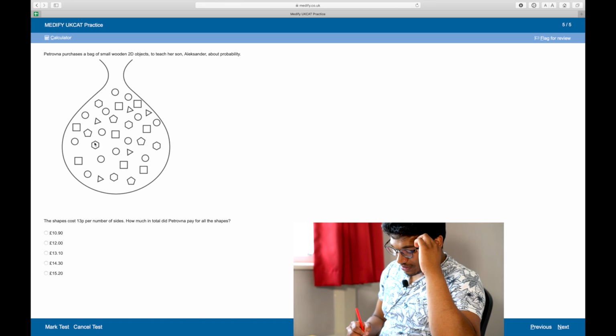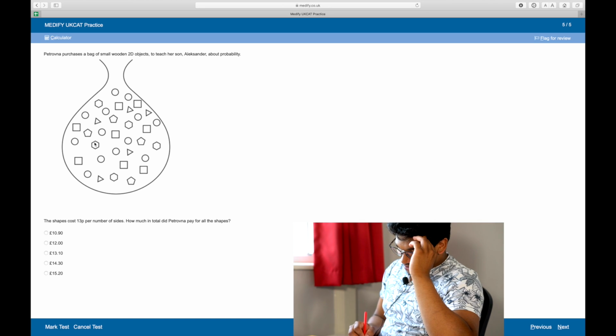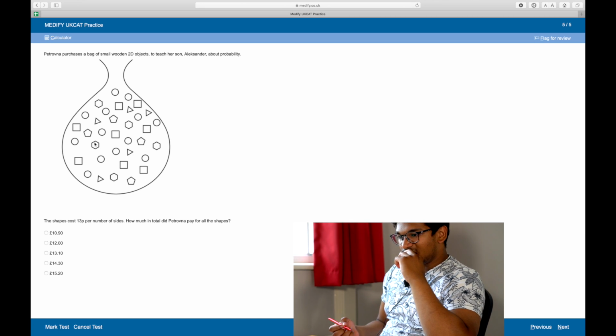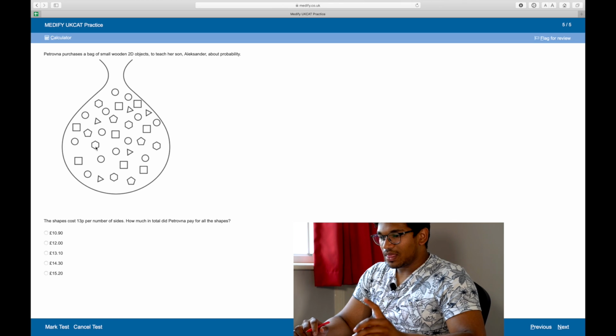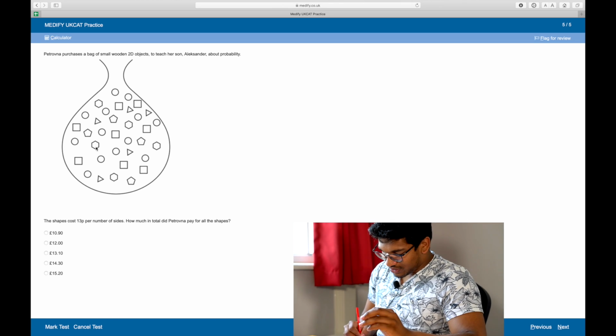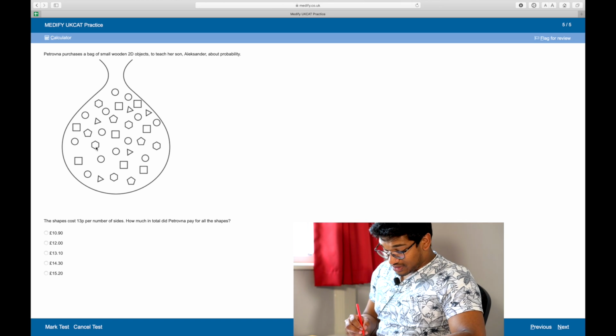And technically this all should add up to 35. That's what, 18. Oh, it doesn't. 34. Oh, that means all the calculations are going to be wrong. No, there are 5 hexagons. I was right, 35 total. Great. So what's the total number of sides?